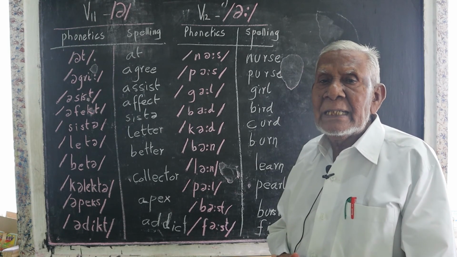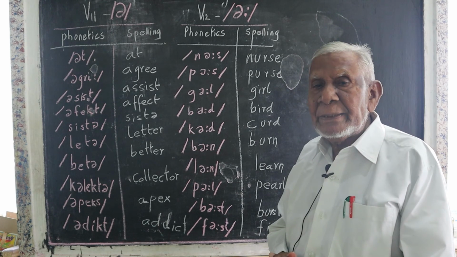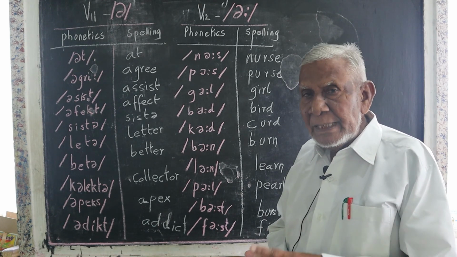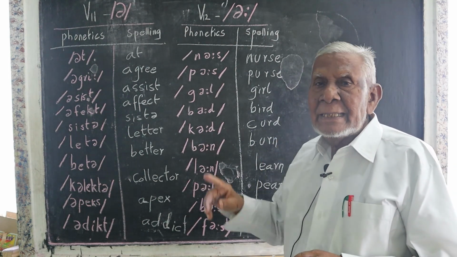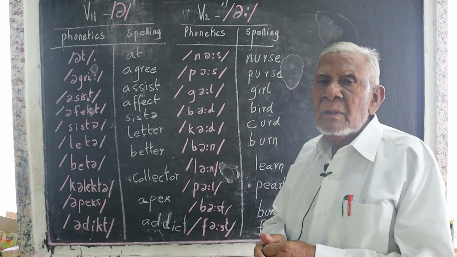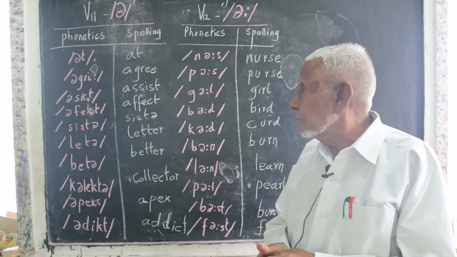I write a letter. The same way, better. Your idea is better. Please see again, double T and ER. It is pronounced as better.